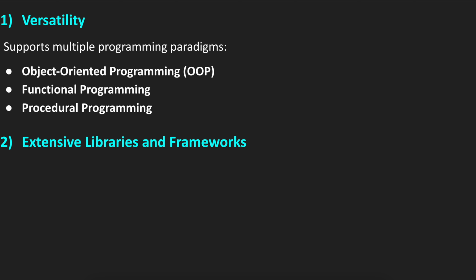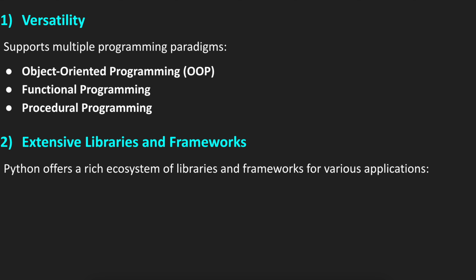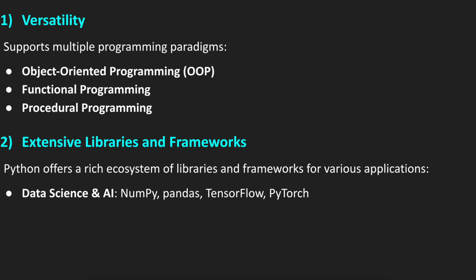And the next one is extensive libraries and frameworks. Python offers a rich ecosystem of libraries and frameworks for various applications. The first one probably would be data science, machine learning, and AI. For example, NumPy, Pandas, or TensorFlow, and others. And the next one is web development. We have frameworks such as Django or Flask.